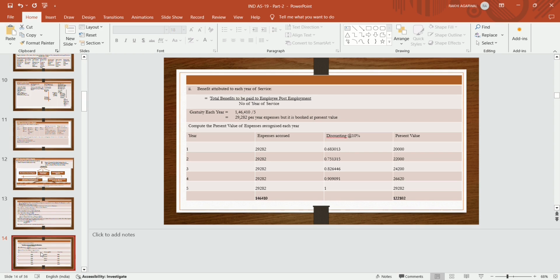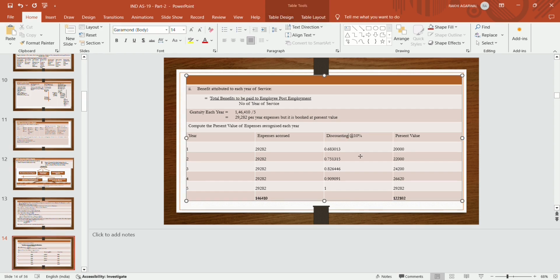Then the discounting factor is at the rate of 10%, which is given, because this 29,282 is paid after how many years? So it will be pulled by the fourth year discounting factor. Why? Because the fifth year's service is itself at present value, so no discounting factor is required. But the fourth year's expected accrued expense is to be pulled back by 1 year, so it is discounted by 1 year. We have to make a reverse calculation. A reverse discounting factor is required.